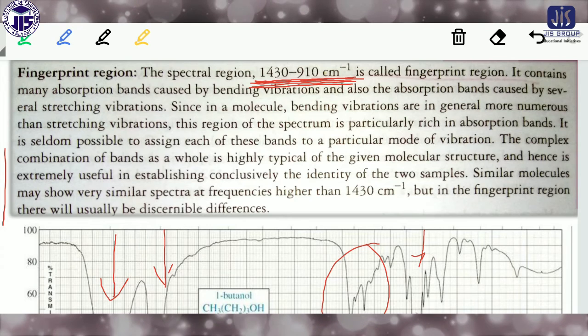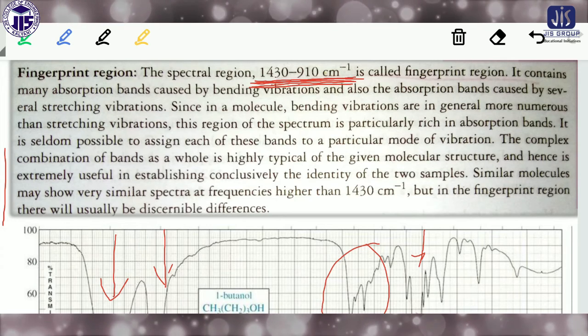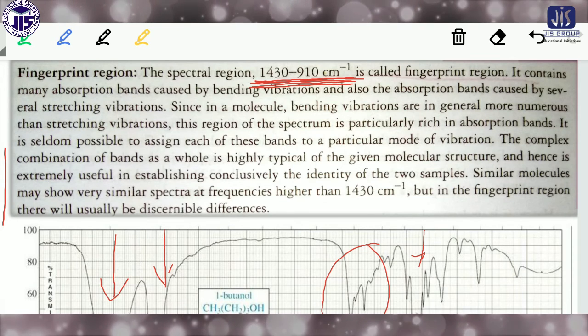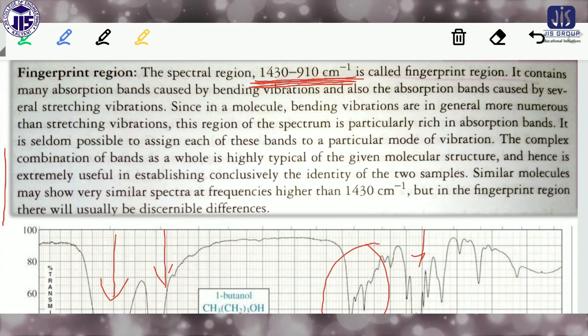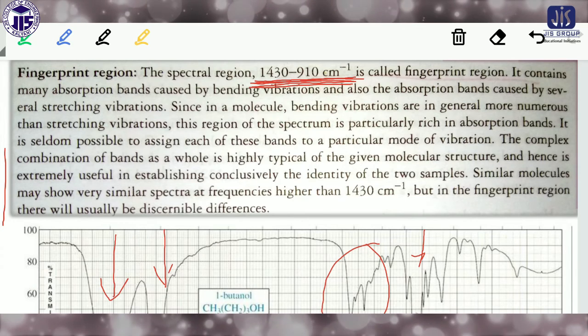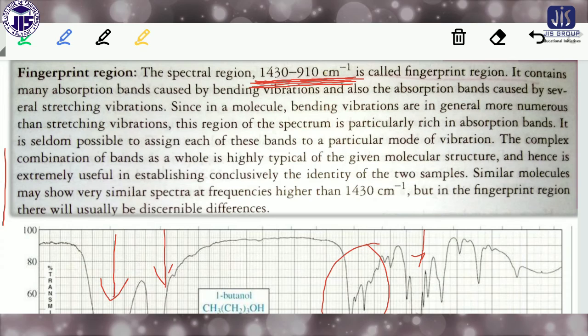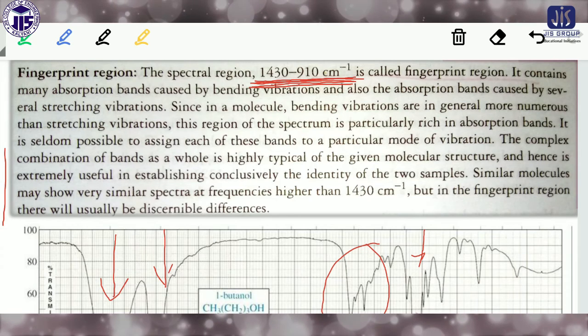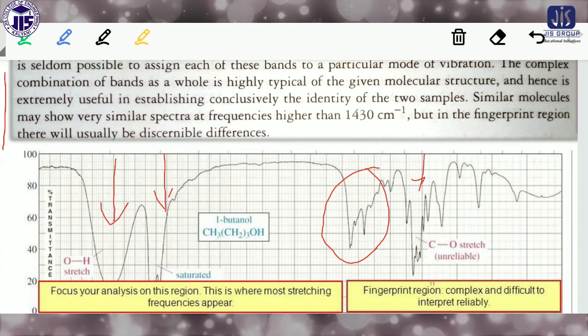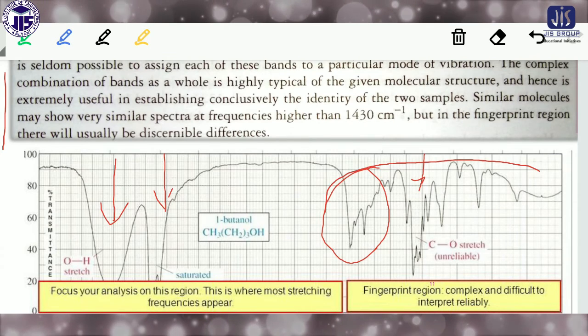This range is called the fingerprint region because it contains many absorption bands caused by bending vibrations, and also absorption bands caused by several stretching vibrations. If you look at the graph, this is the fingerprint region.